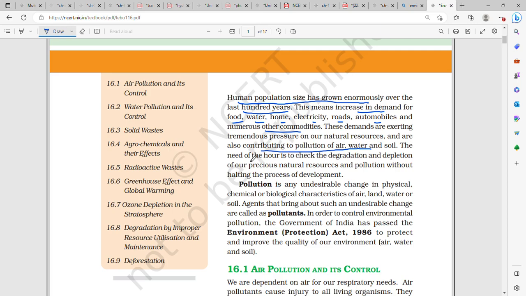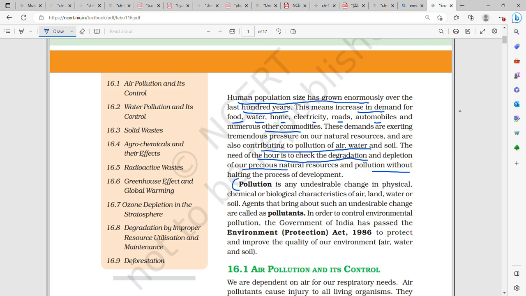The need of the hour is to check the degradation and depletion of our precious natural resources and pollution without halting the process of development. So, without halting the process of development, we need to check our precious natural resources and pollution.